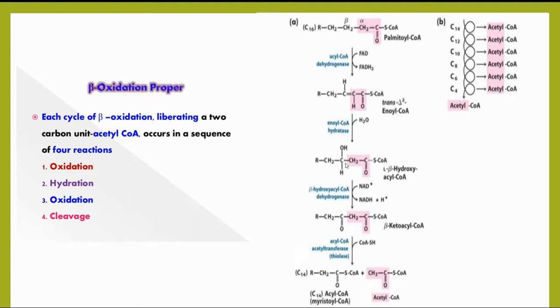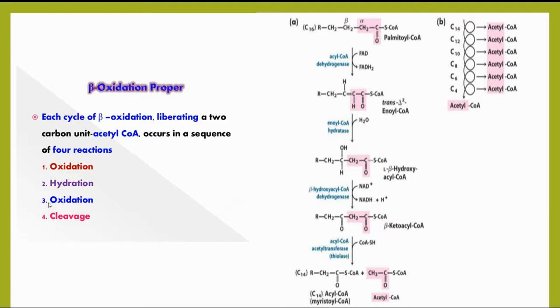You can see here the place where the double bond is in the enoyl CoA. Hydratase means the addition of a water molecule. During the addition of the water molecule, H2O, the H is added here and the OH is added here. H is added to the alpha carbon and OH is added to the beta carbon, resulting in the formation of beta hydroxy. The hydroxyl group is attached to the beta carbon, resulting in the formation of beta hydroxy acyl CoA.